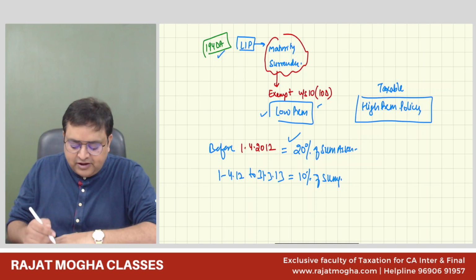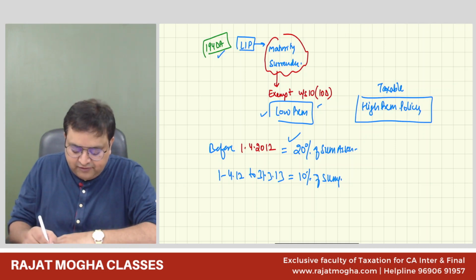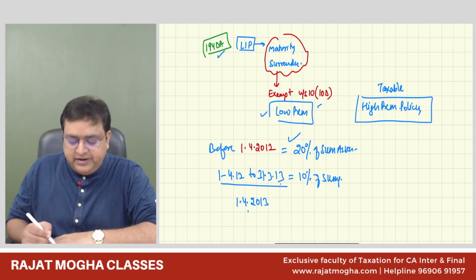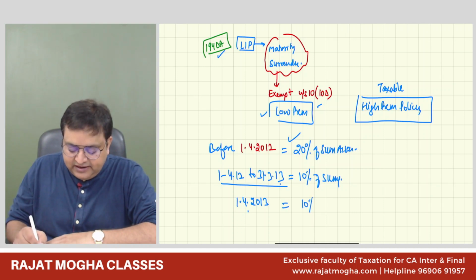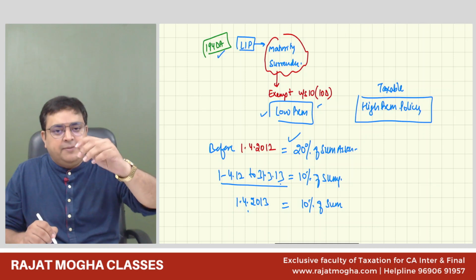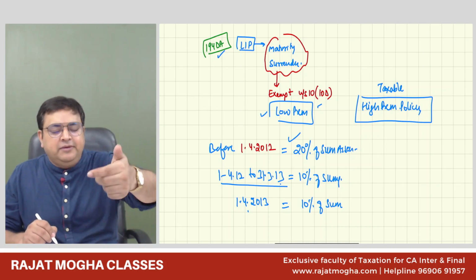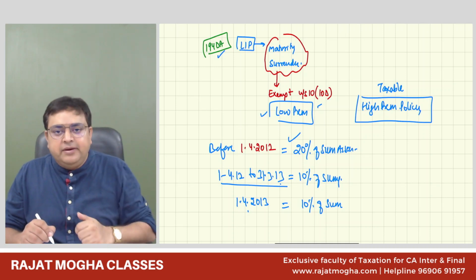But after 1 year, they have realized the mistake. So after 1 year, what would be the date? 1st April 2013. See, 1 year is this, and from the next date would be April 2013. They said that we will take 10% of the sum assured. Any policy which has a premium of up till 10%, that is a low premium policy. If the premium is more than 10% of the sum assured, then it is a high premium policy.